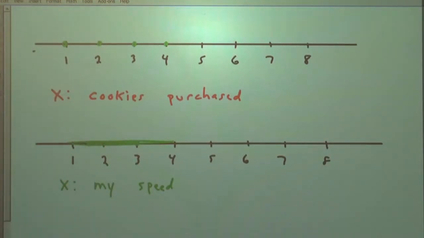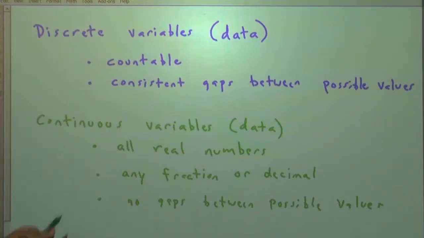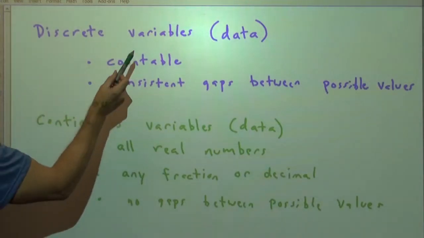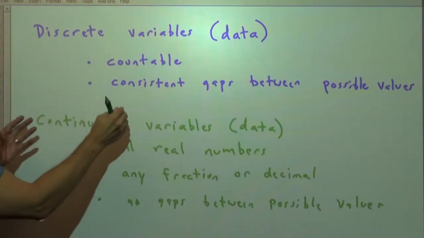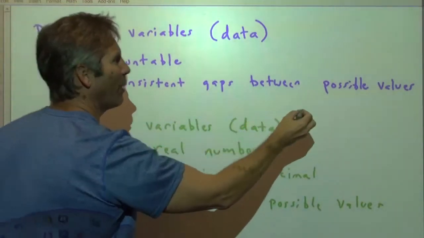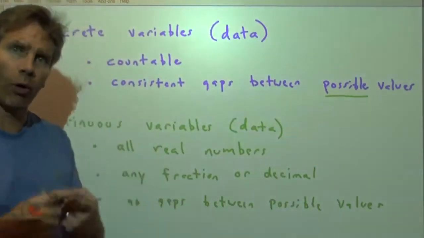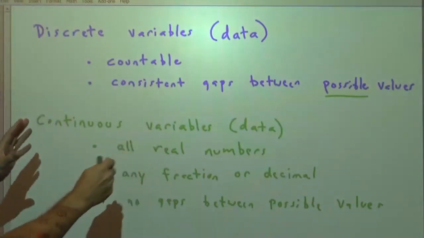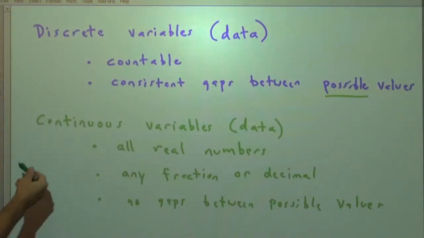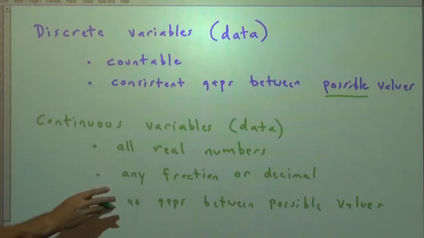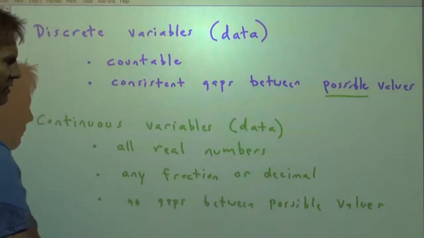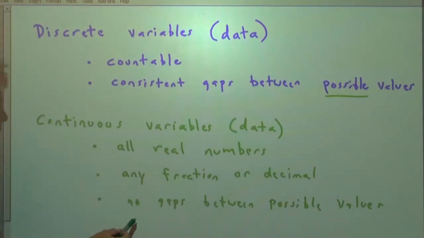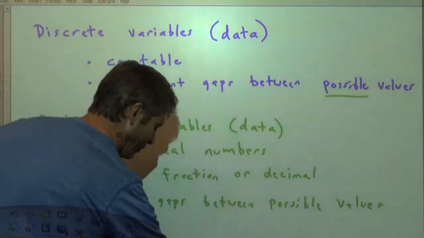That's just discrete. Some other descriptors here, discrete variables. The data could be countable, the numbers are countable, or there's a consistent gap between the possible values, like you get 1 cookie or 2 cookies, you can't get 1.5 or 1.3. Continuous variables would be like all real numbers. There's all the fractions and decimals included, so there's no gaps between the possible values.